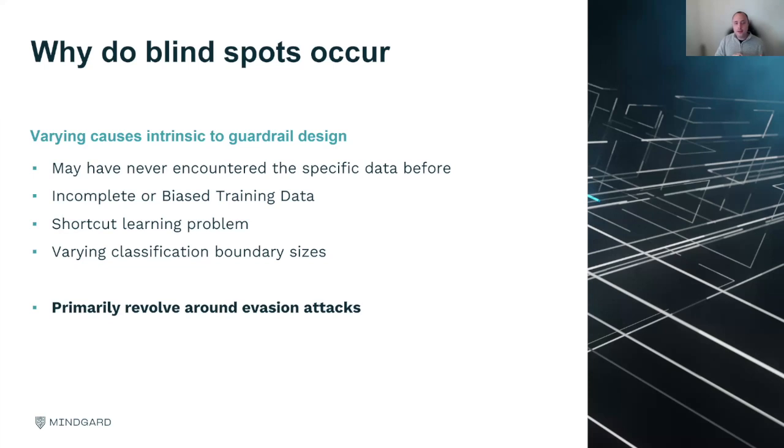If you then go into things such as using LLM-as-judges, if the training data used to create the judge is incomplete or biased, it won't be able to understand or categorize it correctly. So even if I know that my content is harmful, it seems like it's not unusual to the judge. It's not in the training data, so it will not be picked up.